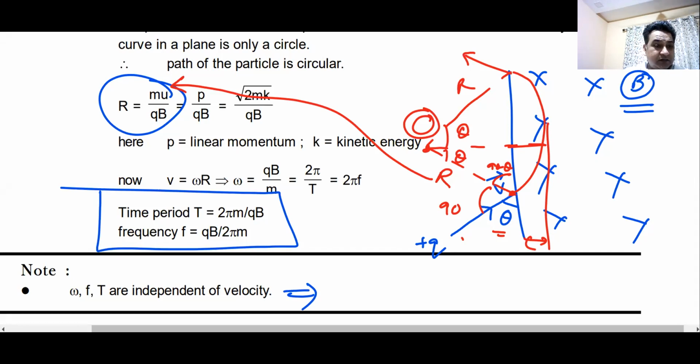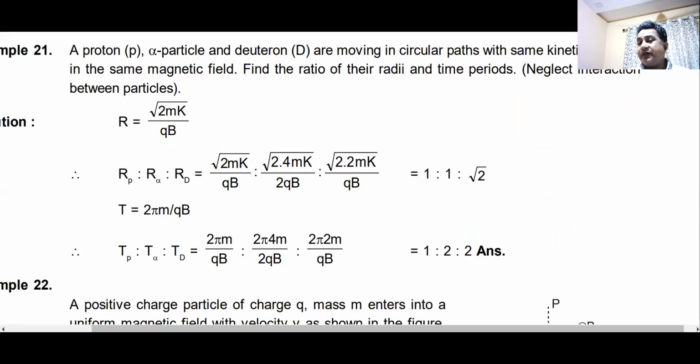Okay, then there is one category of question where you have a proton, alpha particle and neutron moving in circular paths. You must know the ratio of their masses and the ratio of their charges. You just remember the ratio of their masses and the ratio of their charges. You should be able to solve such questions. I've already sent you this sheet. Did you get this sheet in your group? Yes, sir. You can just see it from here.